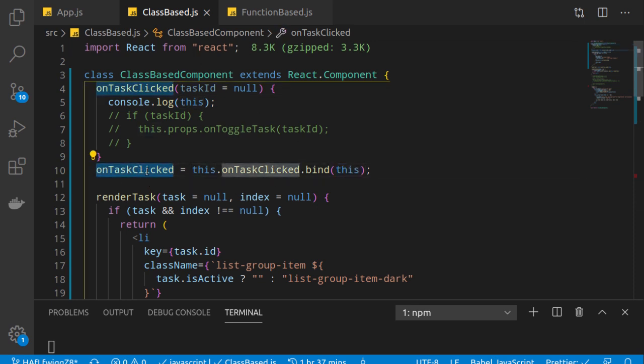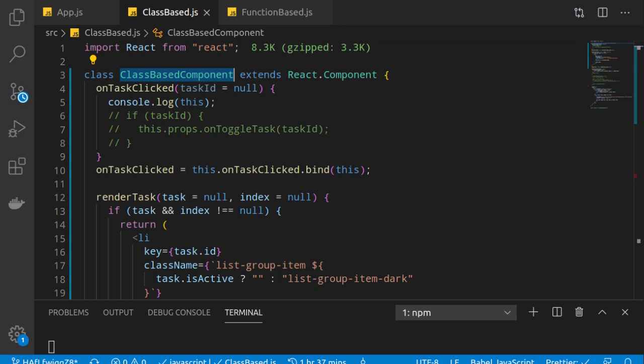Now if I use this onTaskClicked anywhere, this will always refer to our class based component, because we have statically bound the current context with this function. Anywhere anybody calls this function, this will always refer to our class based component.